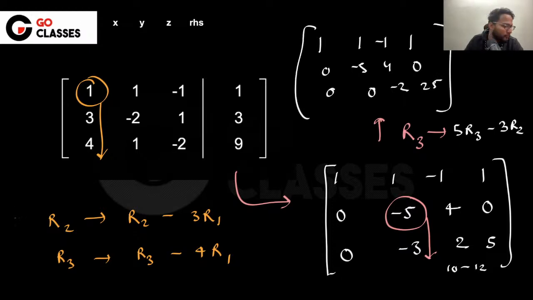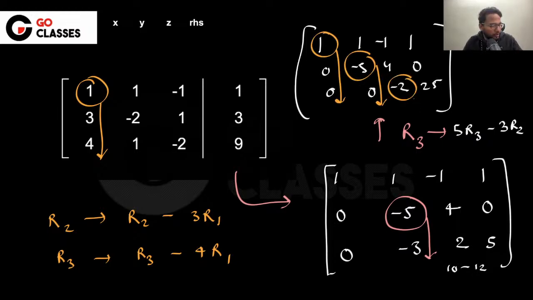Now, is this in the equivalent form? We check. So yeah, this is the equivalent form, right? See here, this is the equivalent form, because these are the 3 pivot elements, right? Okay, I hope you understood. So now what we need to do, we need to solve for the set of linear equations.